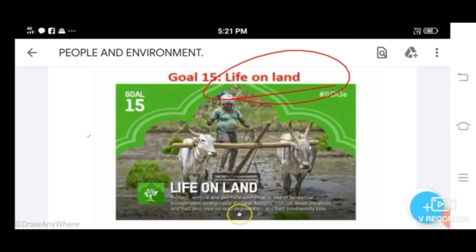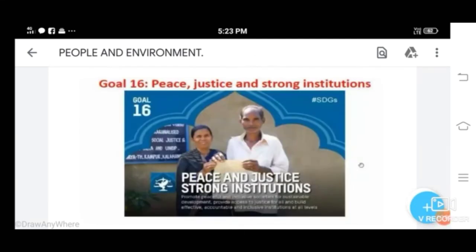Then the next goal, peace, justice and strong institutions. We cannot hope for sustainable development without peace, stability, rights, and effective governance based on the rule of law. The Sustainable Development Goal aims to reduce all forms of violence and work with governments and communities to end conflict and insecurity.